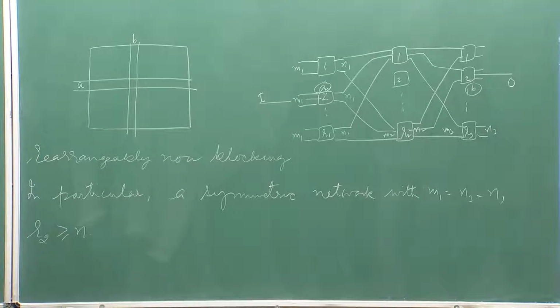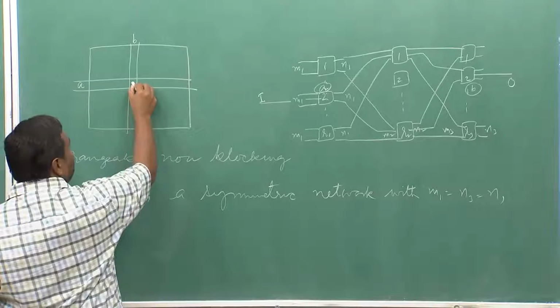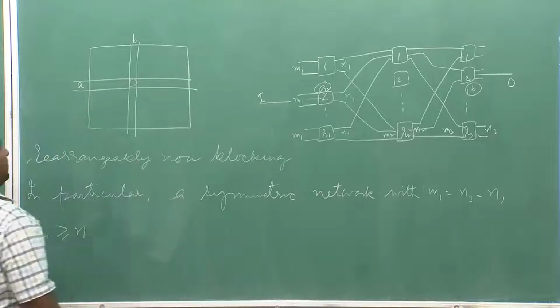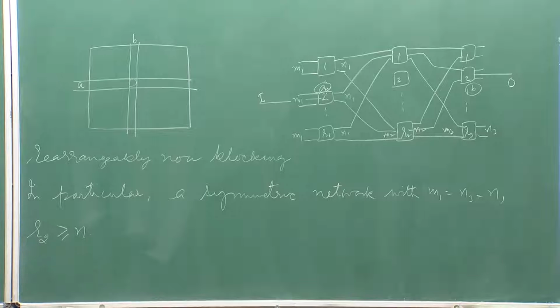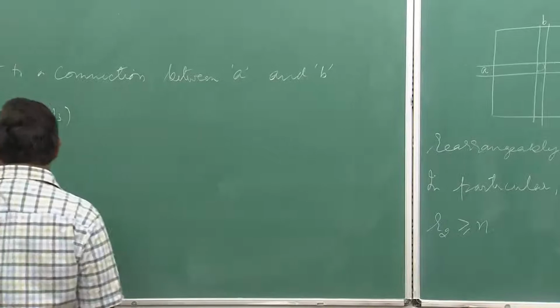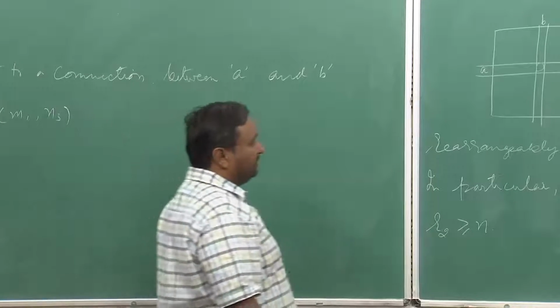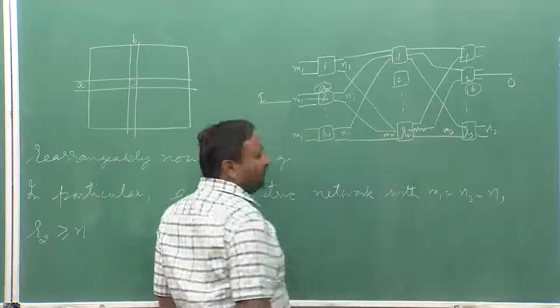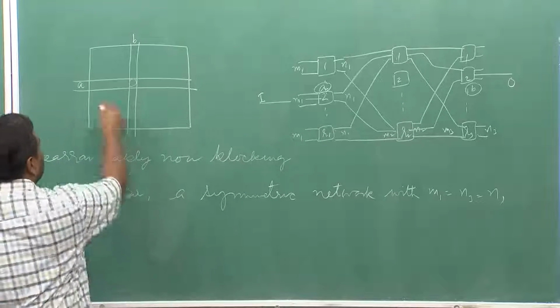How will we put up a connection? We will put some second stage switch entry in here. I should find a symbol. These are 1, 2, a total of 2 symbols representing the middle stage switches.